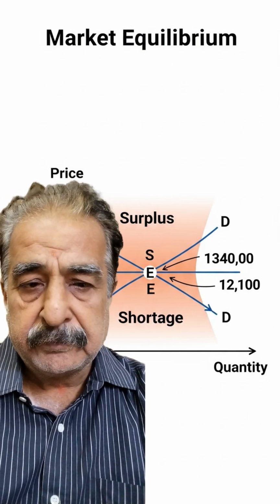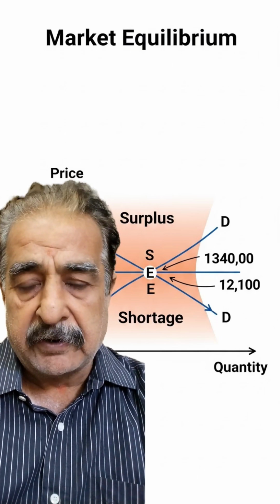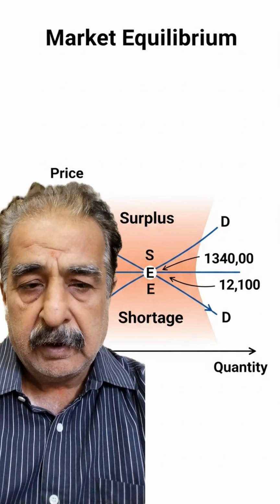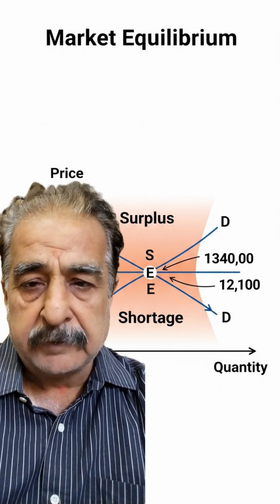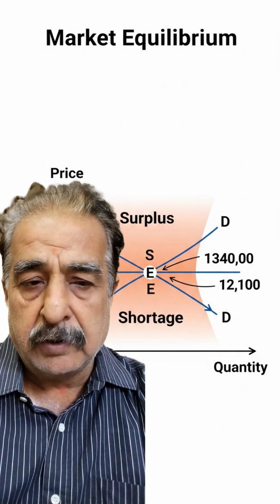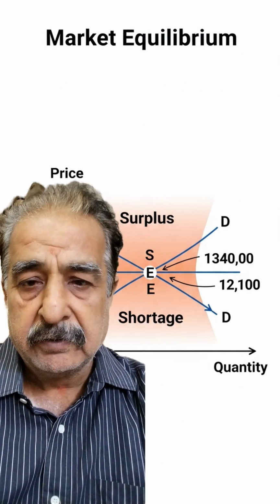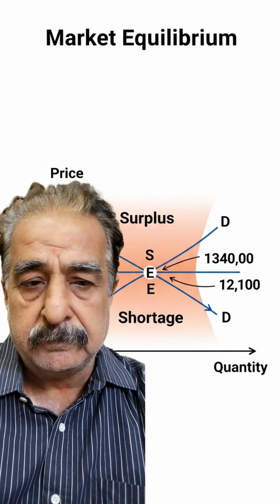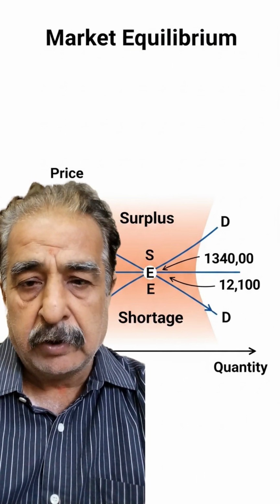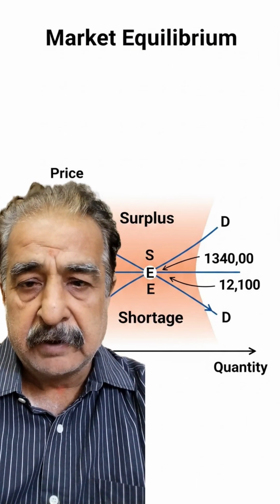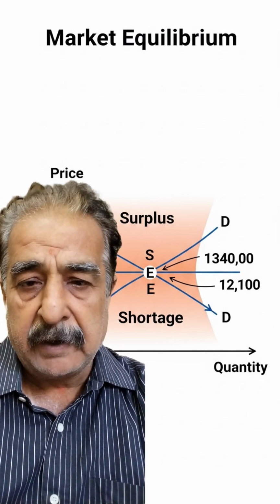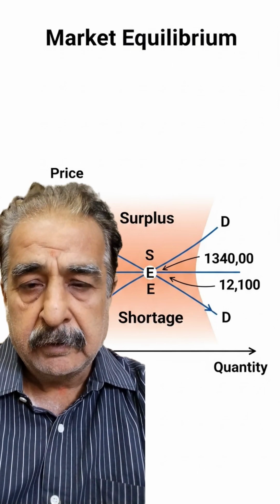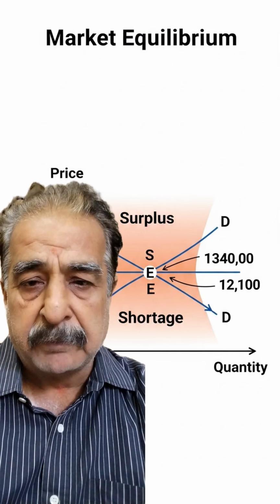The price at that intersection is called the equilibrium price on the y-axis, and the quantity at that point is called the equilibrium quantity on the x-axis. We can take a simple example. Suppose at $10 demand is 100 units and supply is 100 units. So this is the equilibrium point where demand is equal to supply.